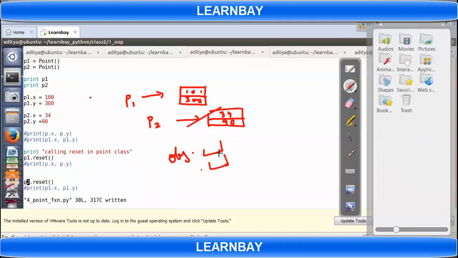You're asking why it is not giving an error because I'm not passing self here, but in my class definition self is there. It will be passed implicitly.